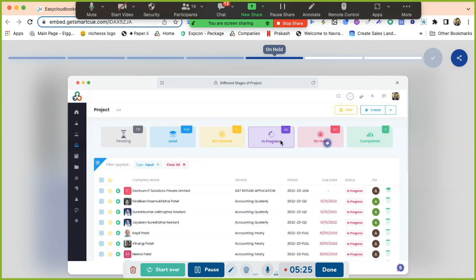So suppose you want to view last year's audit projects, you can view that, but it will not be in an editable fashion, right? Got it, sir. After complete, it will go to review, and from review, it will go to finish mode.